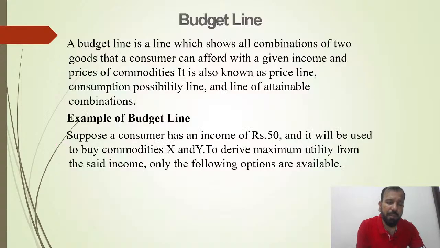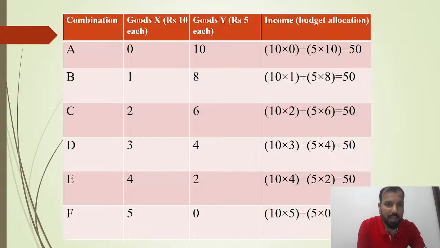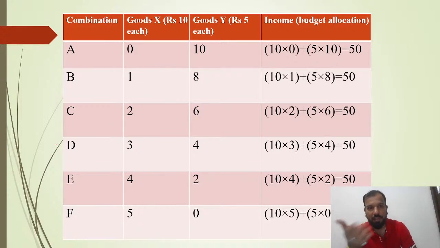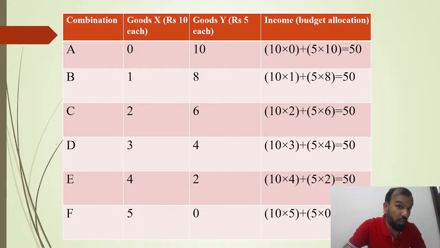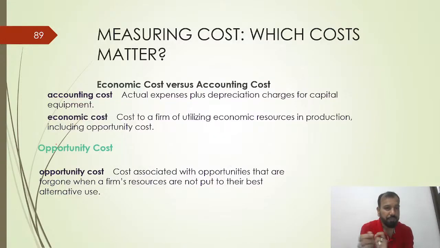Let's suppose that you have only 50 rupees and you have two products, X and Y. What products and services you are choosing and what combination you are making, that is called the budget line. Clear? So we have combinations A, B, C, D, E, F of goods X and Y, 0 to 10. That's the 50 rupees. And in option B, you can buy one quantity of good X, which costs 10 rupees. 10 into 1 becomes 10 rupees, and 5 into 8 becomes 40 rupees. So it becomes 50 rupees because you have limited income. You have only 50 rupees. So what combinations you are choosing of X and Y, and what quantity you are buying of product X over Y.